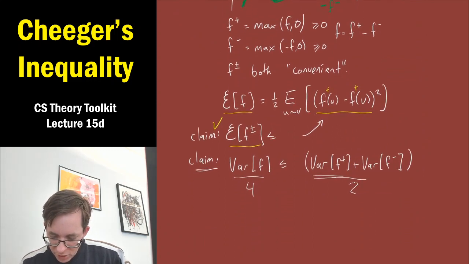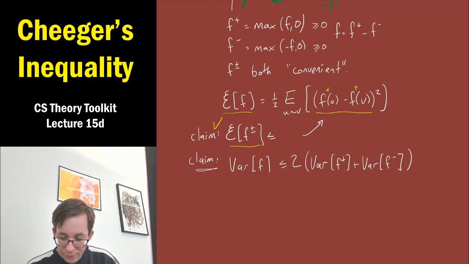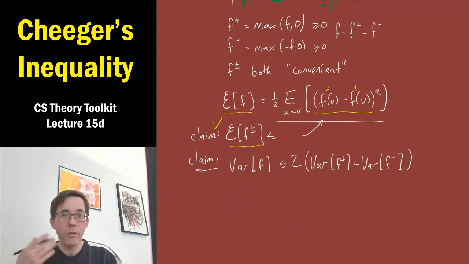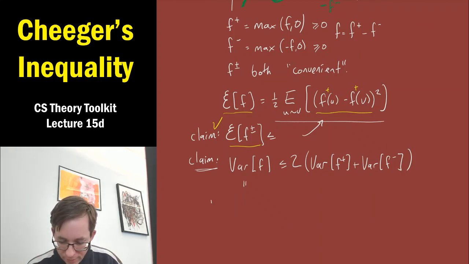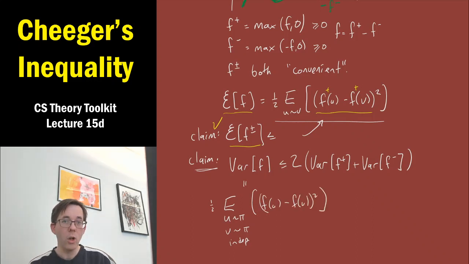And again, I'm going to kind of sketch that. Let me put all the factors back where they were. So again, similarly, if you remember, the variance of f has a very similar expression to the quadratic form of f, but with sort of the global variance. So this is in fact equal to half, which we don't need to worry about, the expected value over just independent random u and v of the same thing, f of u minus f of v squared. Okay, sort of the global average of f of u minus f of v squared, when these are not necessarily coming from a random edge. Okay, and we have a similar, analogous expression for the variance of f plus and the variance of f minus.